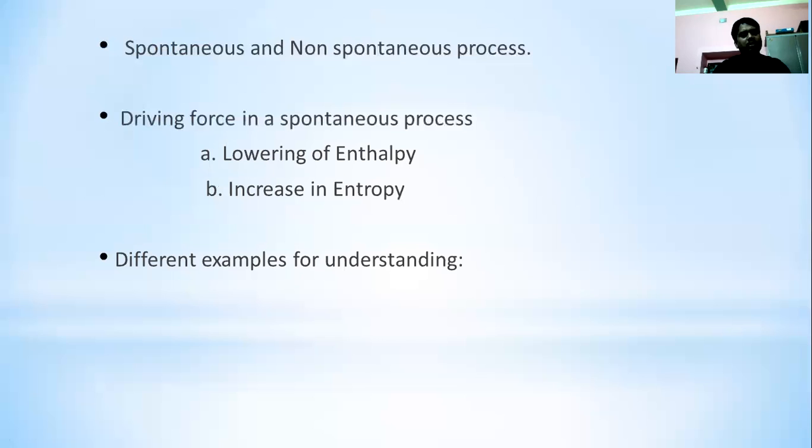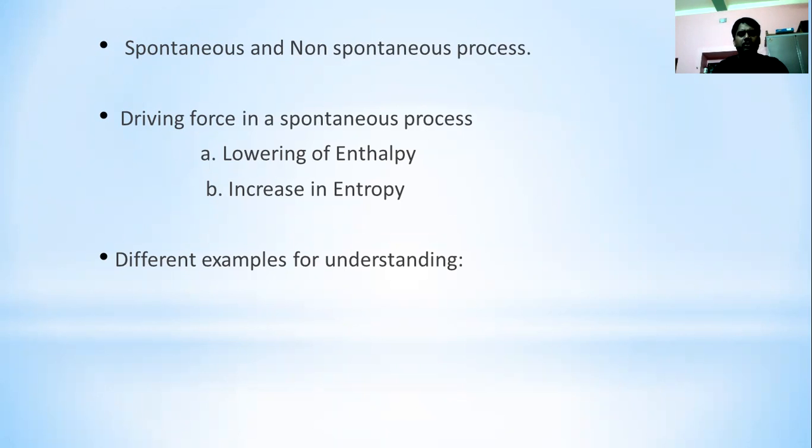Now I will elaborate a few examples to understand this particular process. Suppose you have considered a system where there is no change in enthalpy, but entropy increases. What will happen? Entropy increase means it is a spontaneous process. Correct? Now the second one, constant enthalpy but lowering of entropy. What will happen? Lowering of entropy means the process is non-spontaneous, so you have to apply some external force.